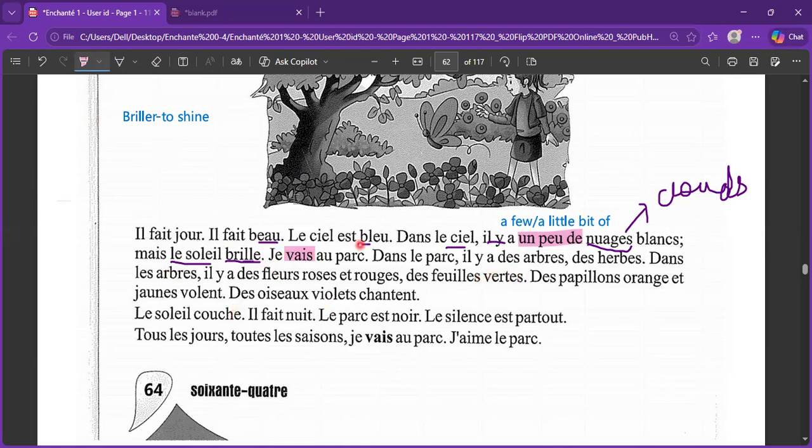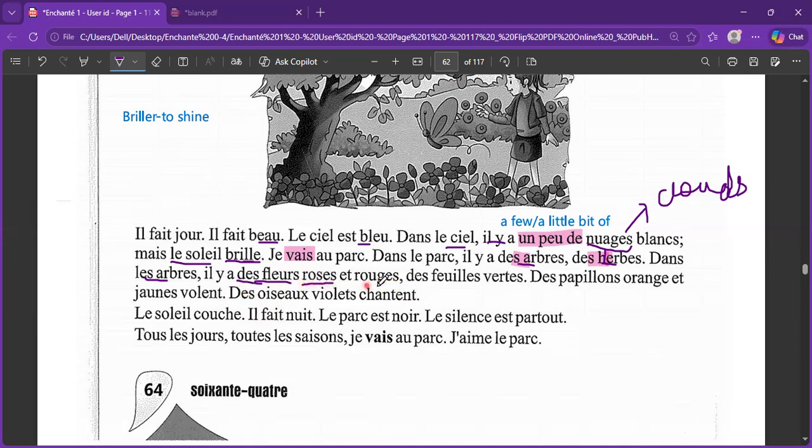Dans le parc, il y a des arbres. Liaison is necessary. Des arbres. H is silent, so we will liaison it with des arbres. Arbre are trees and herbe are basically the bushes. Okay? So plants and trees. In the park, there are some plants, there are some trees. Dans les arbres, in the trees, il y a des fleurs. There are some flowers. These are the indefinite articles we already know about.